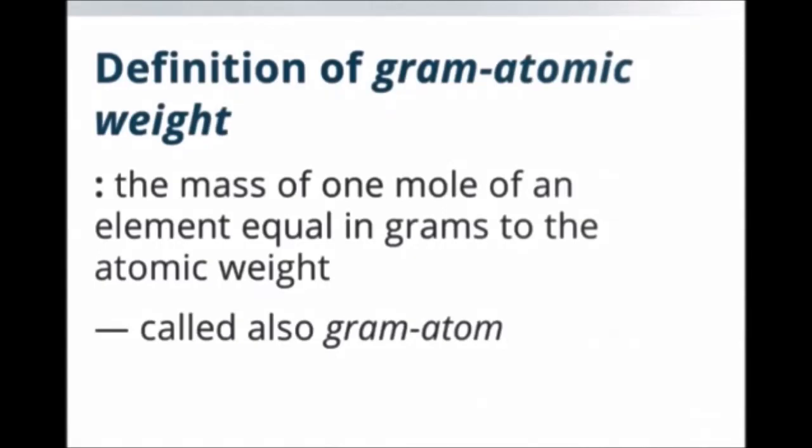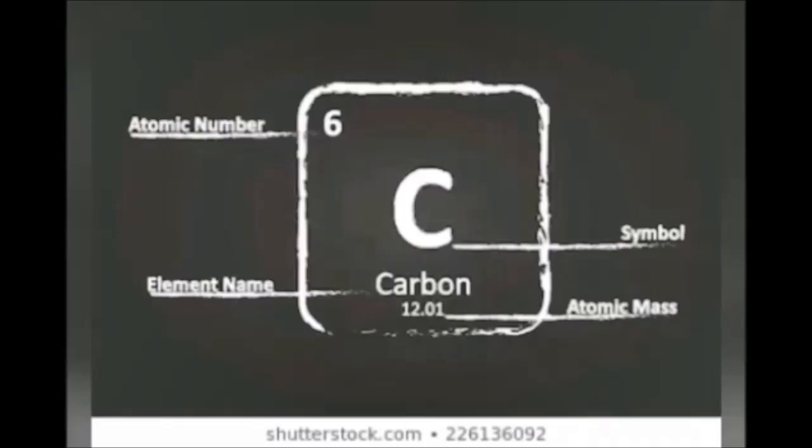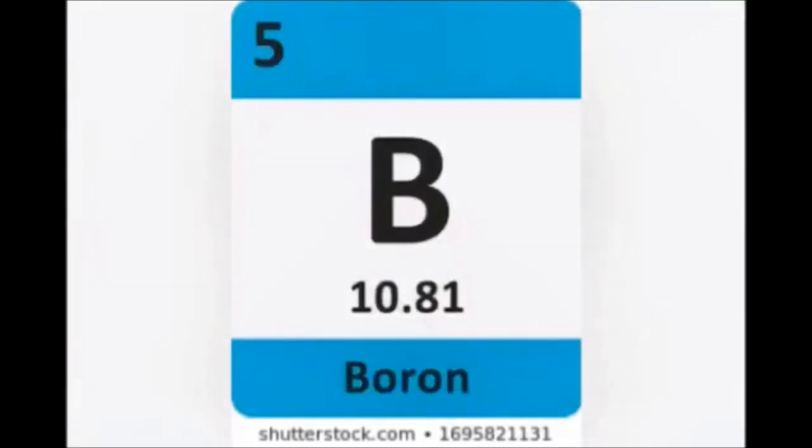What is gram atomic weight or gram atomic mass? Both are the same. The mass of 1 mole of an element, equal in grams to the atomic weight. Simply, if relative atomic mass is expressed in gram, it is called gram atomic mass. See here, the carbon atom. 6 is the atomic number, 12.01 is the atomic mass. If this atomic mass is expressed in gram, that is 12 gram, it is called the gram atomic mass of carbon.